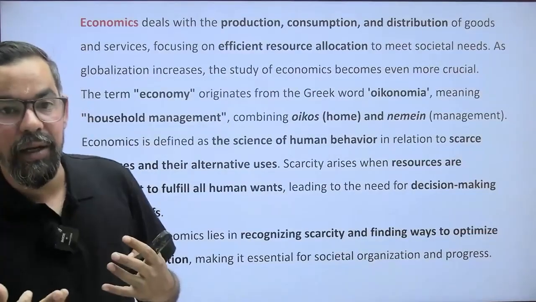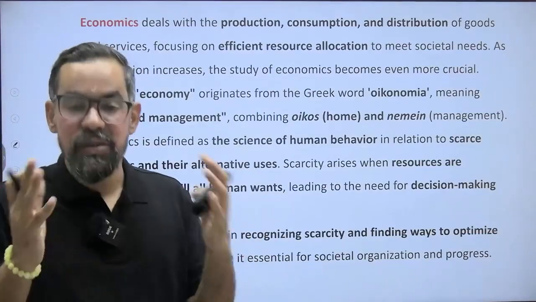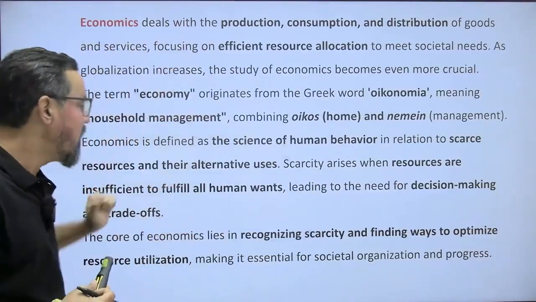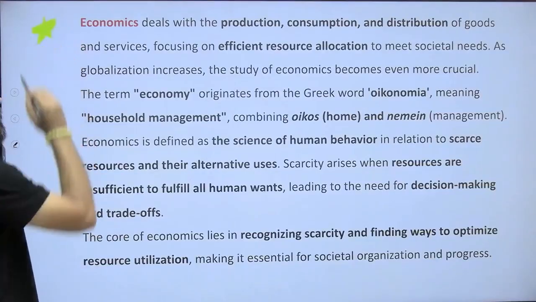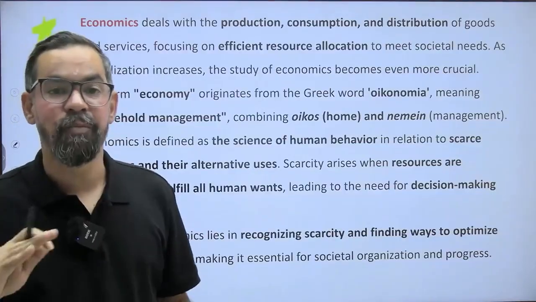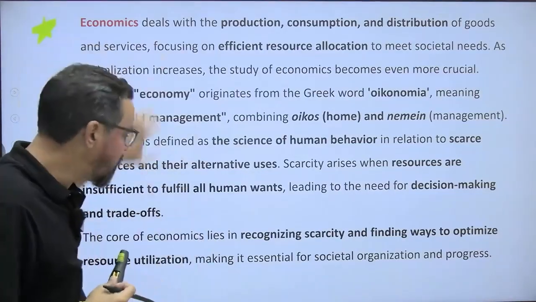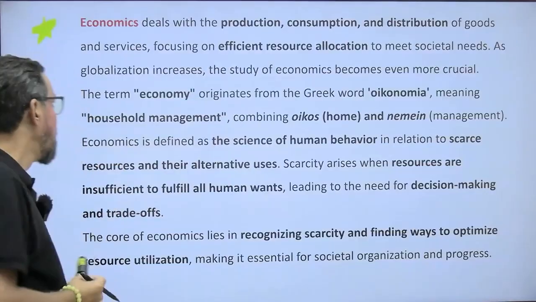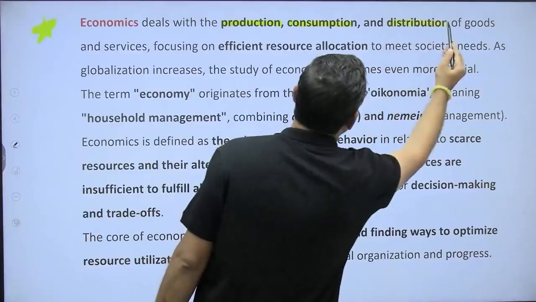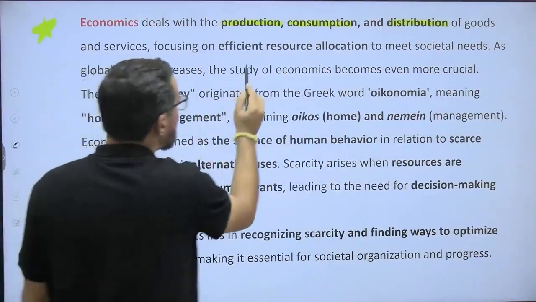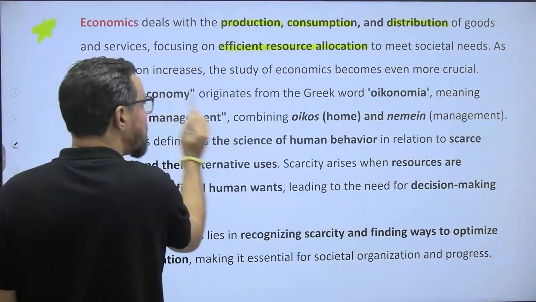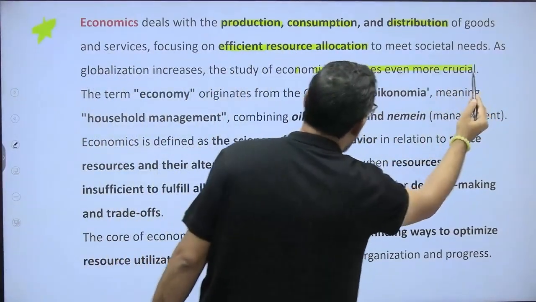When we go to the fundamental or overall aspect of economics, the meaning and other things are given in this one. Sometimes this type of statement is important. Let's say if they ask which of the following statements is correct about economics, you can find one statement from this, right? Very simple one: economics deals with the production, consumption and distribution of goods and services, focusing on efficient resource allocation to meet societal needs. As globalization increases, the study of economics becomes more crucial.